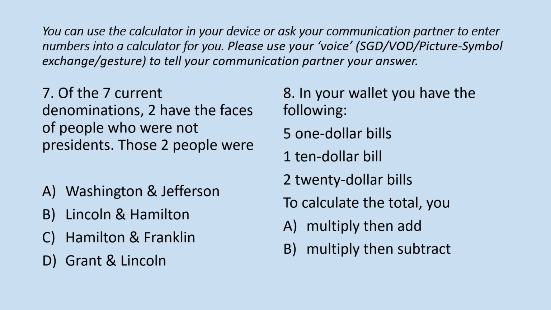Question number 8. In your wallet, you have the following. You have 5 $1 bills. You have 1 $10 bill. You have 2 $20 bills. If you need to calculate the total, you're going to A, multiply, then add, or B, multiply, then subtract. All right, go ahead and click your switch or your mouse when you're ready.